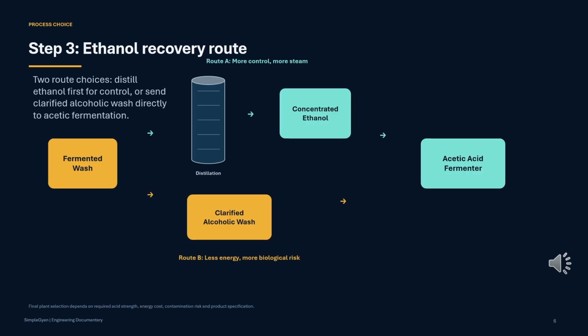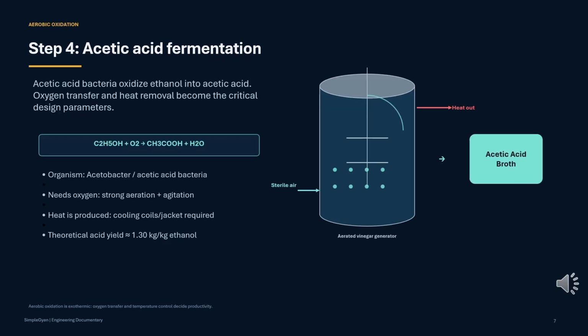The ethanol-rich fermented wash can go in 2 directions. In one route, ethanol is distilled and concentrated before acetic fermentation. In another route, the clarified alcoholic wash is directly sent for acetic acid fermentation. Distillation gives better control, but it consumes more steam. Direct fermentation saves energy but requires better microbial control. This is the heart of the process.